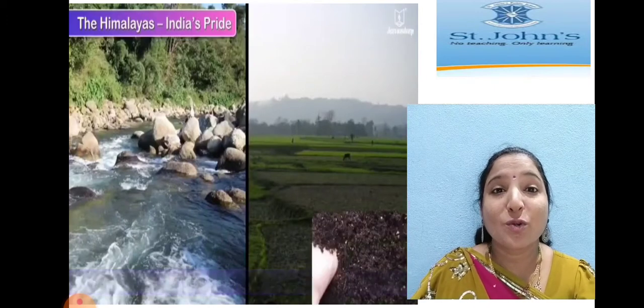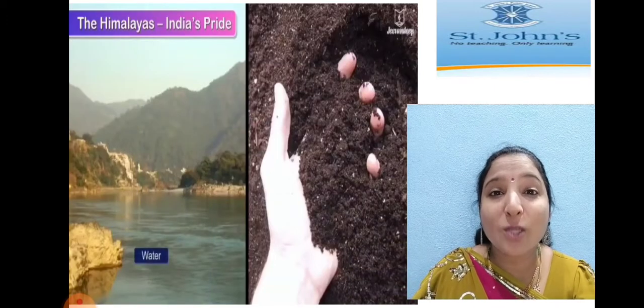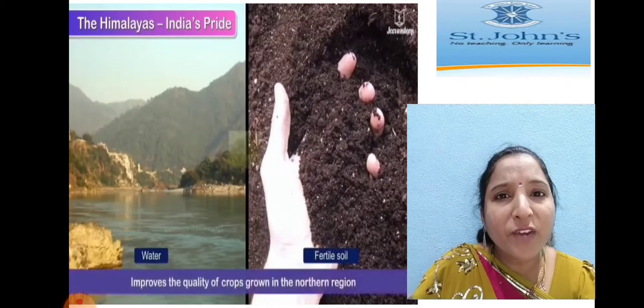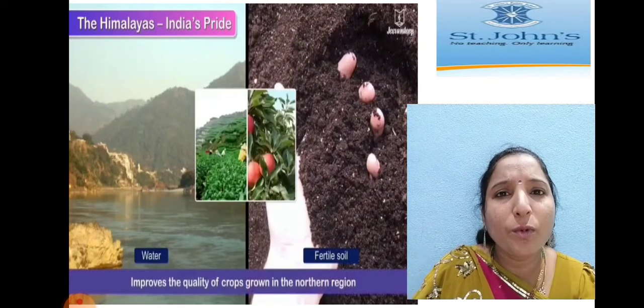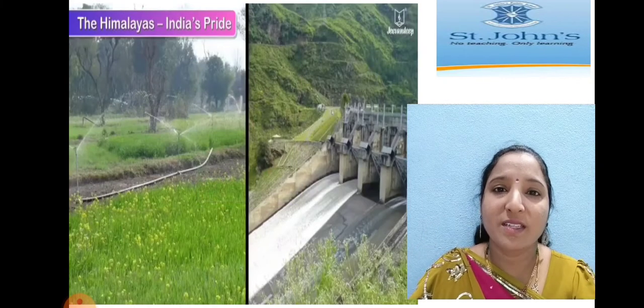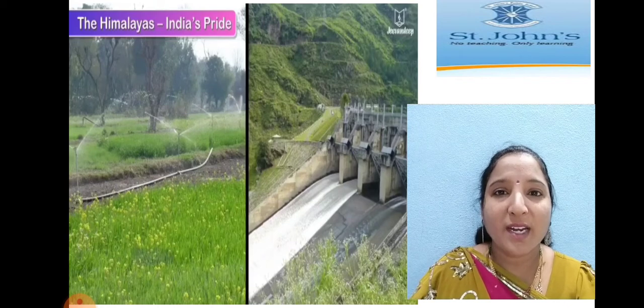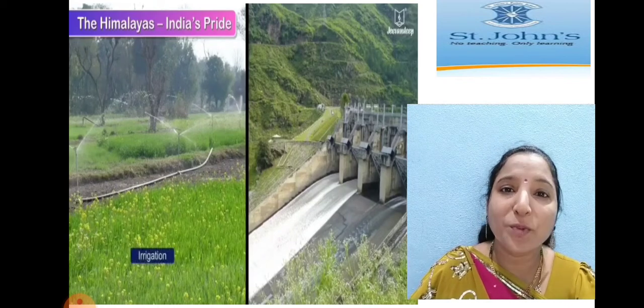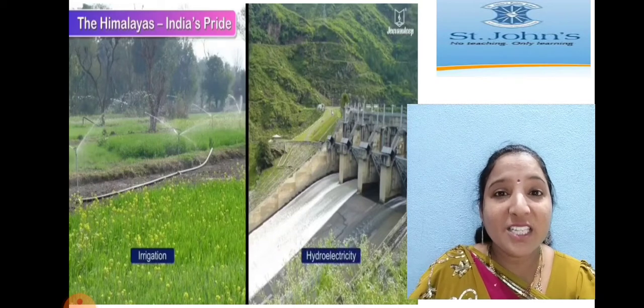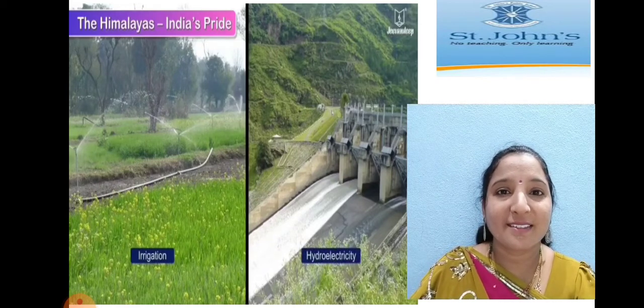And the natural source of water and fertile soil helps to improve the fertility of soil to grow the crops well in this region. And water helps with irrigation as well as to produce hydroelectricity. Electricity is generated from water, children.